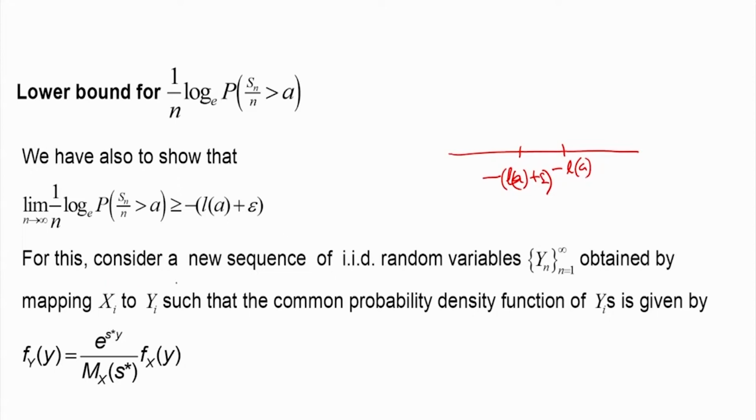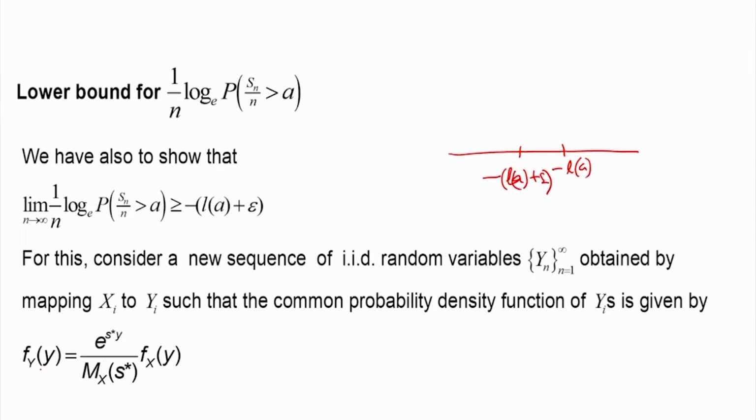For this we consider a new sequence of IID random variables, Yn. How do we get this? We obtain it by mapping Xi to Yi such that the probability density function of Yi is given by this relationship.